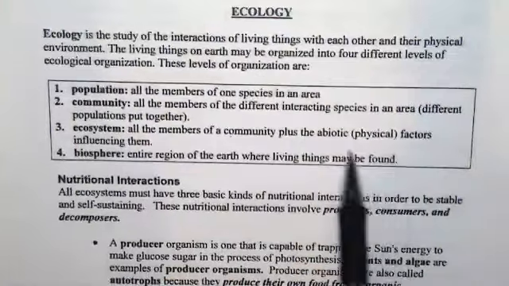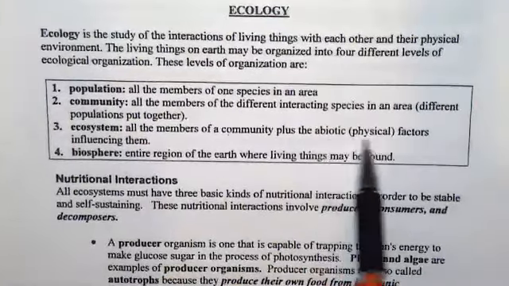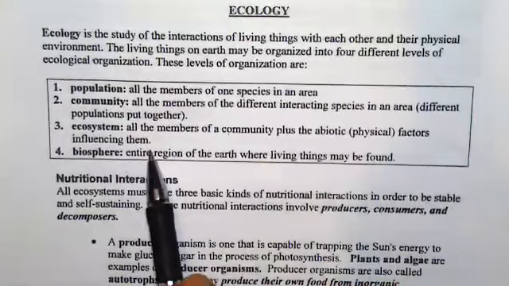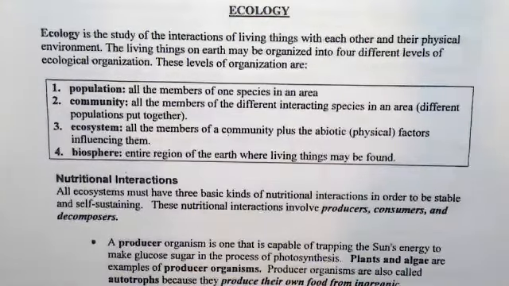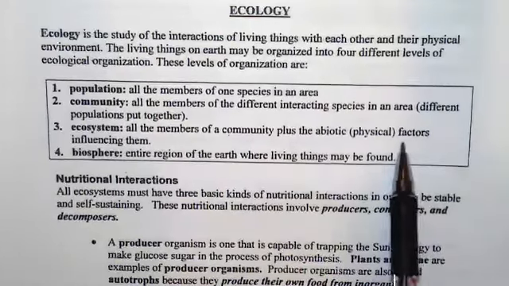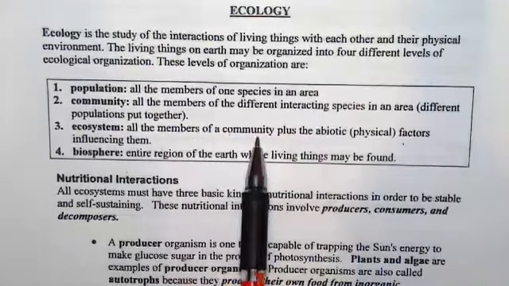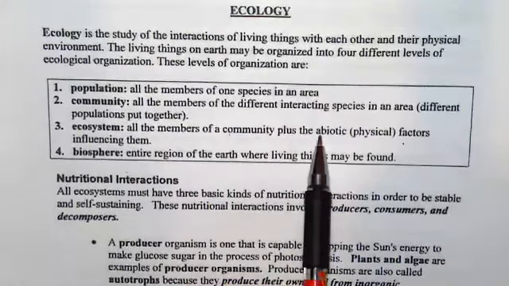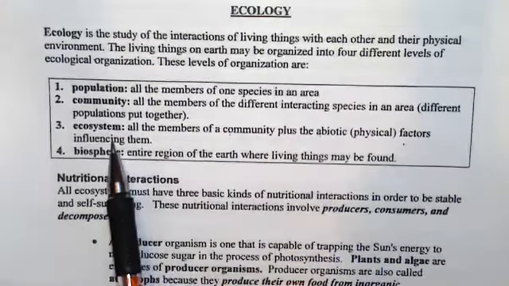Then when you refer to the ecosystem, we are talking about all the members of the community plus abiotic, which means the physical factors influencing them. The physical factors would be something like temperature, pressure, humidity, and so on. Those are the physical factors that affect the community. So the community plus abiotic factors is equal to the ecosystem.